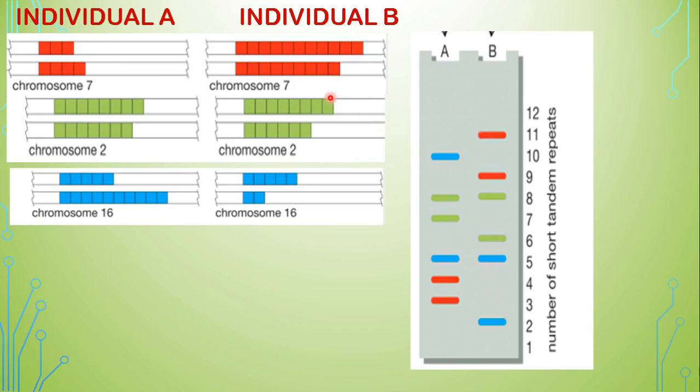Now here we are doing only for 3 chromosomes. So when all the 23 pairs of chromosomes will be done, we will get 46 such bands. We will get 46 such bands. So similarly it is carried out for individual A also. Now, how does it help us in forensic sciences?